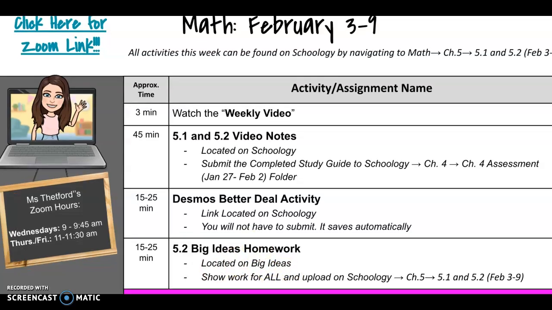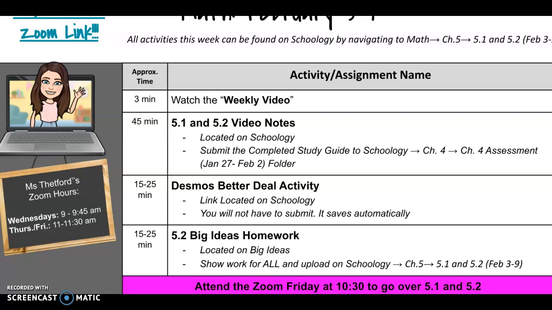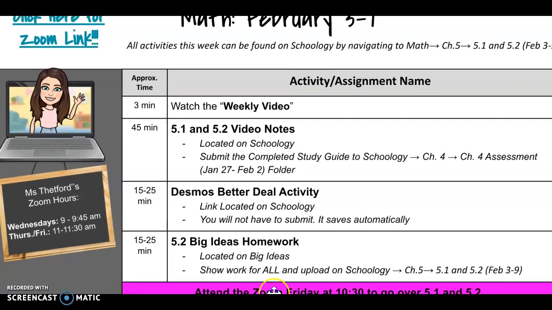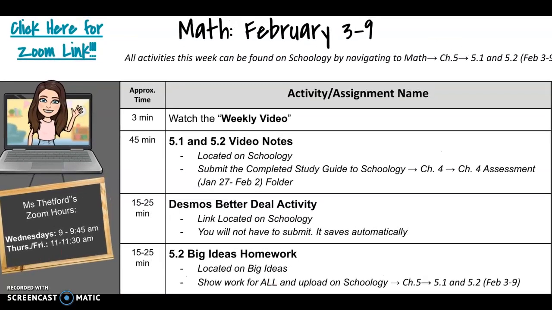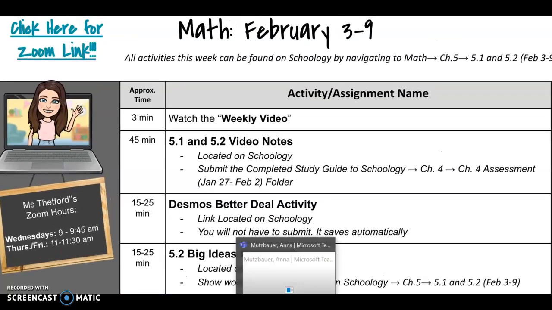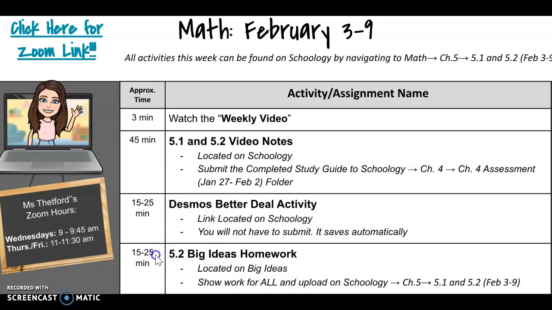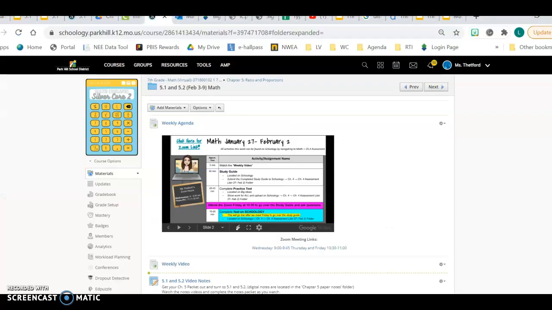You'll also notice on our agenda that it says to attend the Zoom on Friday at 10:30, and we're going to go over those video notes. Try to have those done beforehand so we can go over questions and work through those together. So that's what we are doing this week.